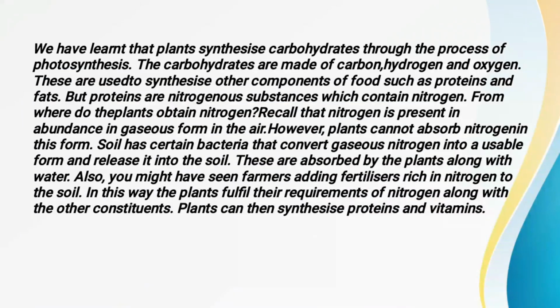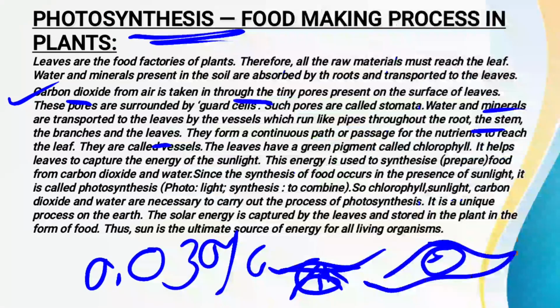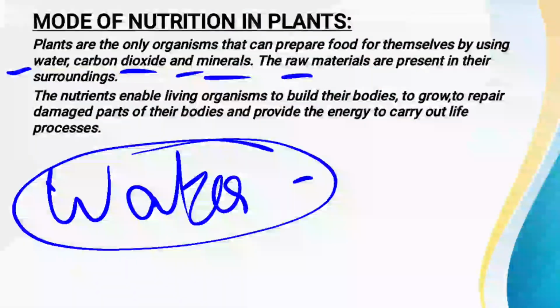Now the next thing we have to study is the synthesis of food, or which other kinds of food the plants are able to synthesize other than the carbohydrates. Here we have seen that the plants are synthesizing carbohydrates. Now the next one we have to study is what other foods the plants are synthesizing. So this is all about today. We have studied about the heterotrophic mode of nutrition, photosynthesis, as well as the autotrophic mode of nutrition. So this is all about today.